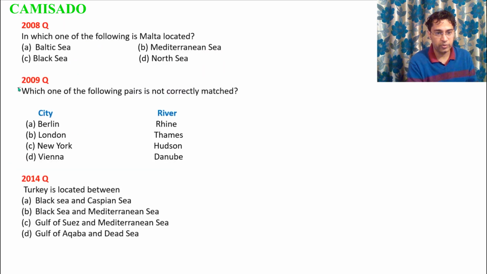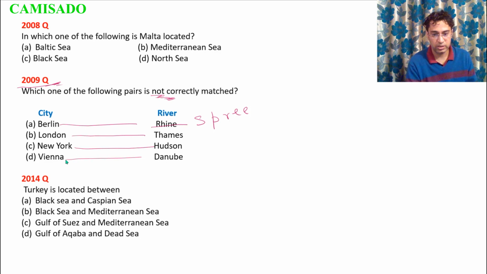Now look at this question from General Studies from the year 2009. So Berlin, we have seen, is not located on the Rhine. It is located on the river Spree. So this is the one which is not correctly matched. The rest are correctly matched. London is on the Thames, New York is on the Hudson, Vienna, the capital of Austria, is on the Danube.